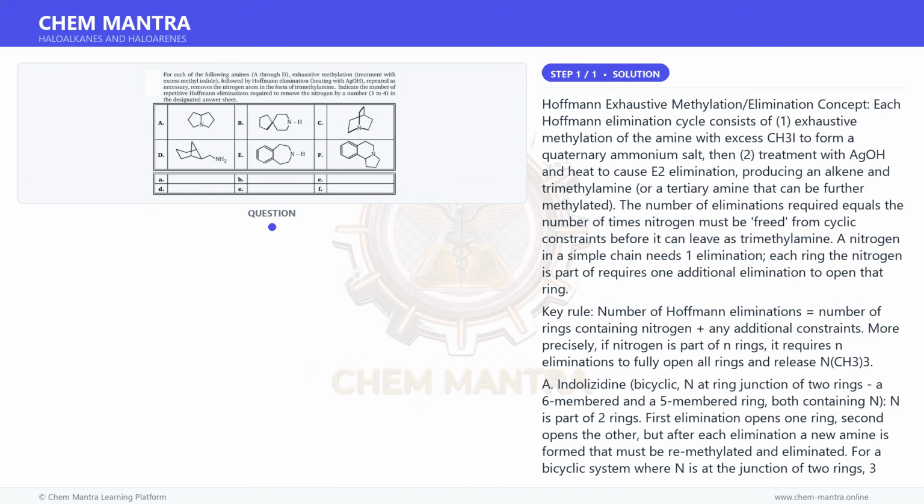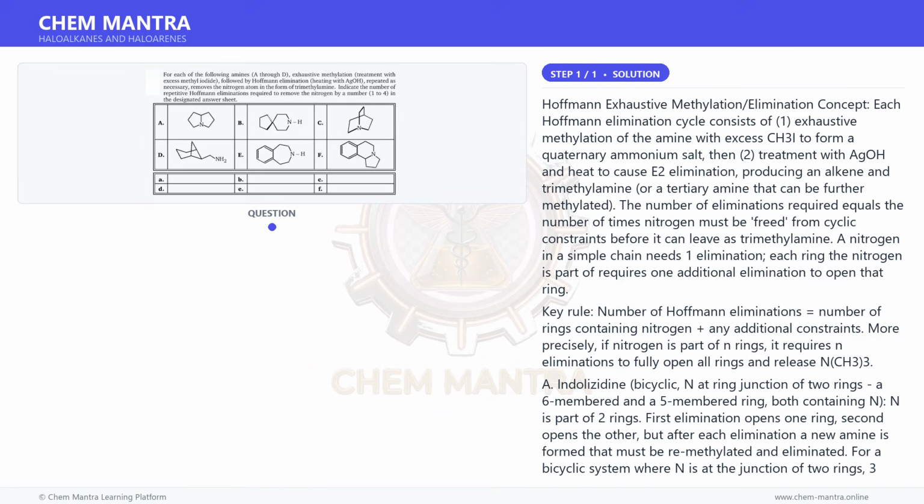Let me re-examine. For indolizidine, N is in 2 rings: elimination 1 opens one ring, giving a monocyclic amine, still in one ring; elimination 2 opens that ring, giving an open chain tertiary amine; elimination 3 removes N as NMe3. So the answer is 3.